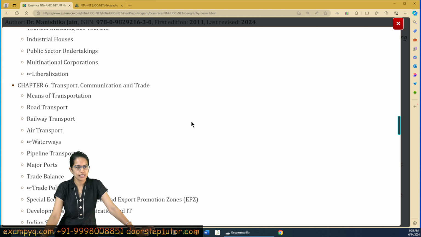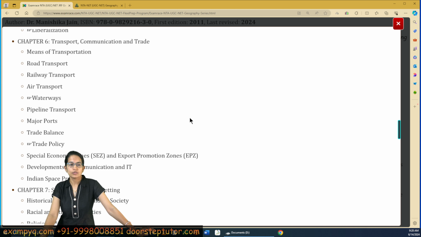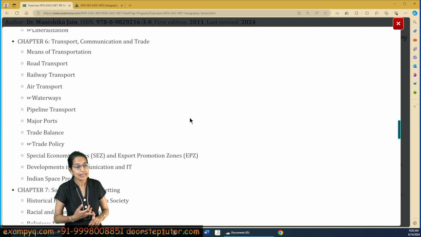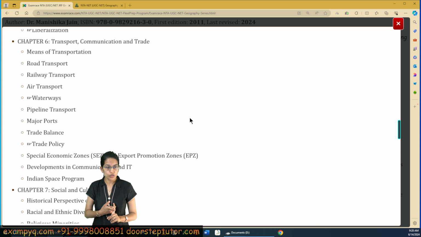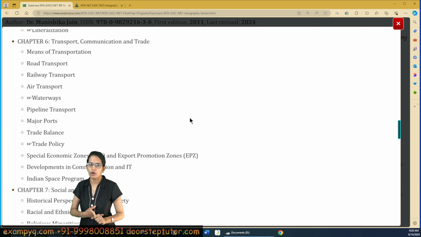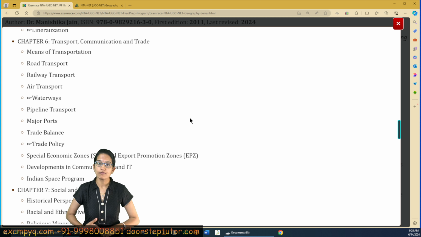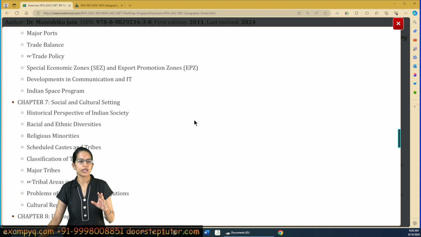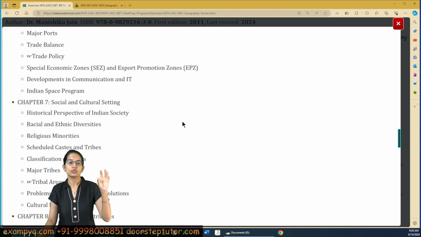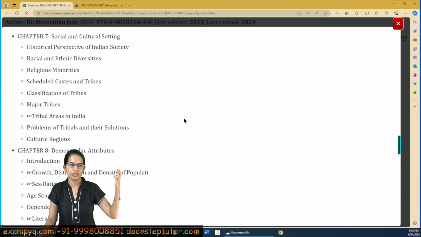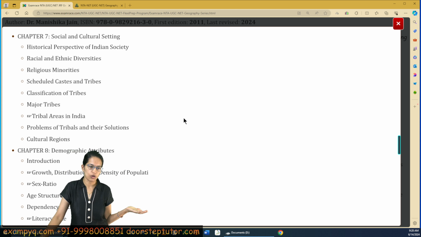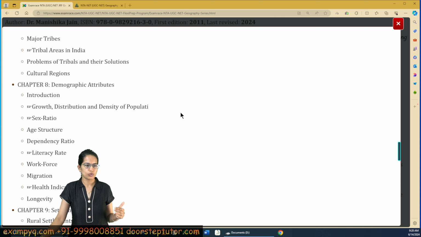Cover them comprehensively. Then coming on to transport, water transport is really important because these days we are focusing on inland waterways and cruise tourism. So again, two important topics that are important from the contemporary perspective as well. The special economic zones, export promotion zones are important. And then focusing on the socio-cultural settings, as we had already discussed in our class on human and economic geography, how to understand and go through these topics.